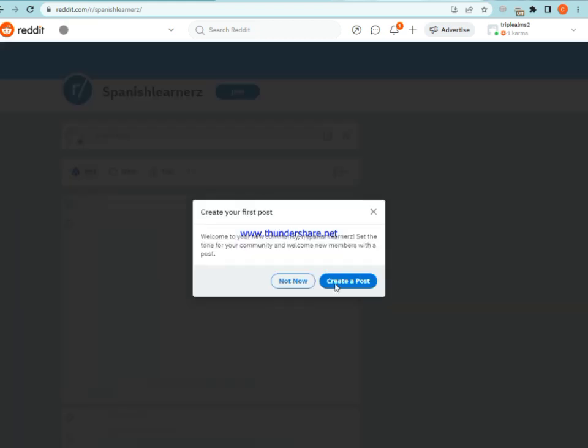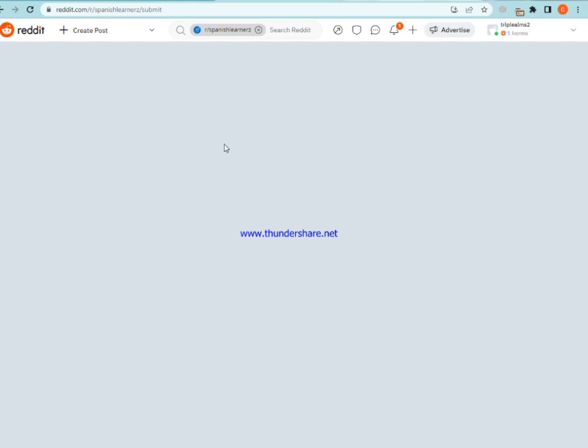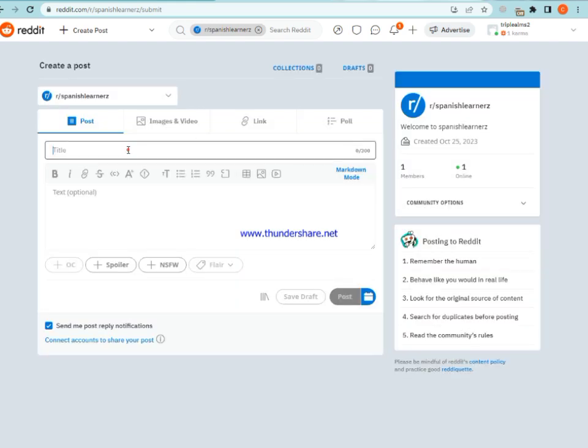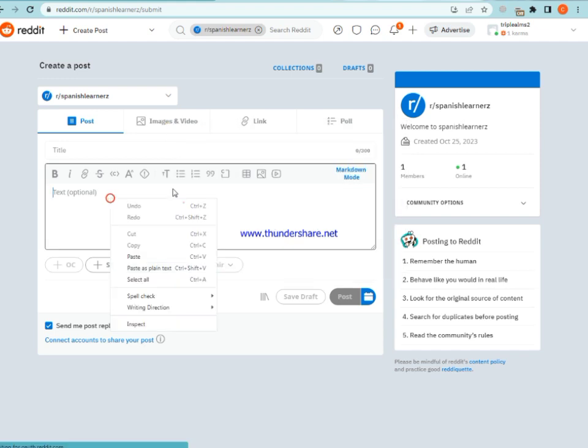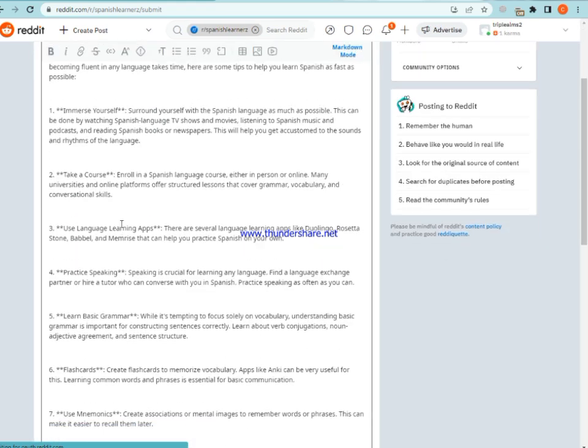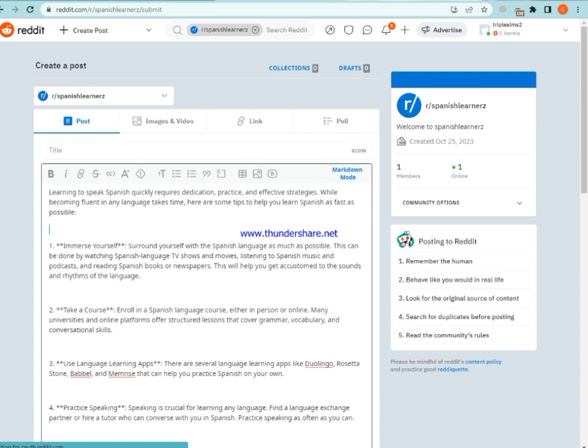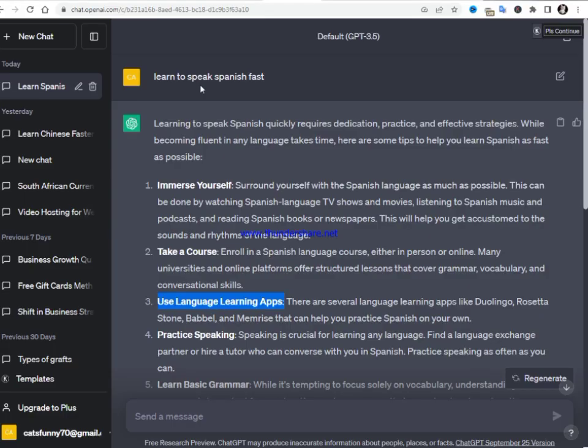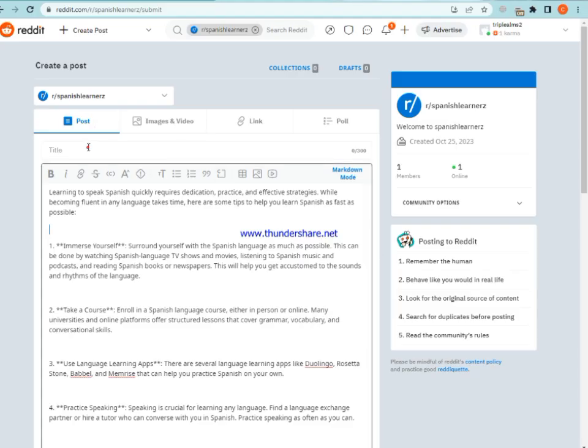So creating this community now, we're going to start writing about this community. Create a post. Then you have to create the first post related to the first one we did. Now this is our option here. Have to paste this in right here, all the article we wrote here, and then have to come over to the heading. This is the heading here. Learn to speak Spanish fast. Copy it, come over to this page and paste it on the heading.